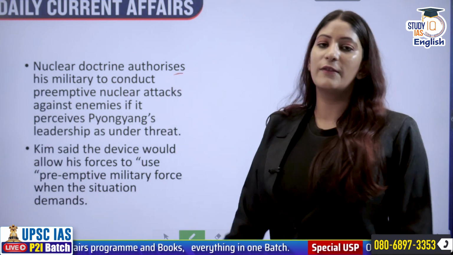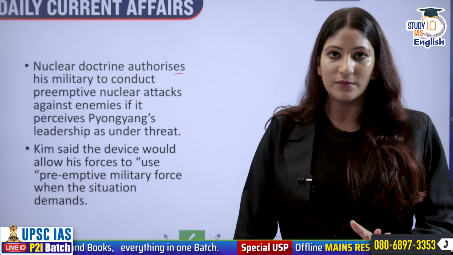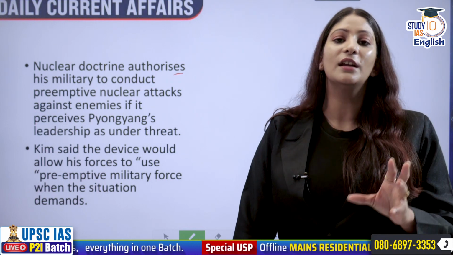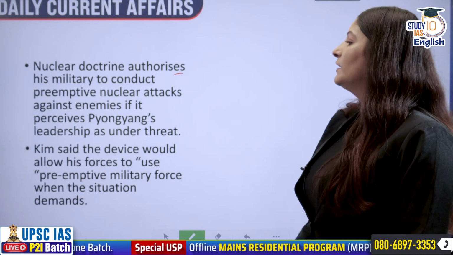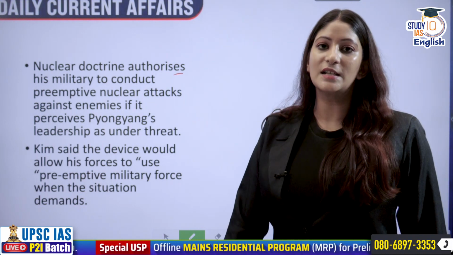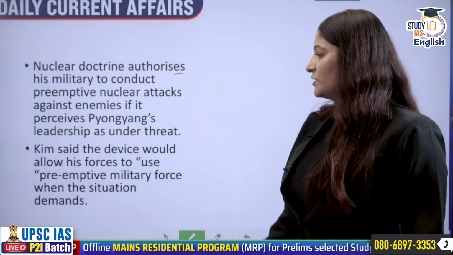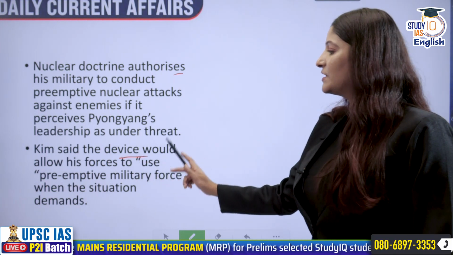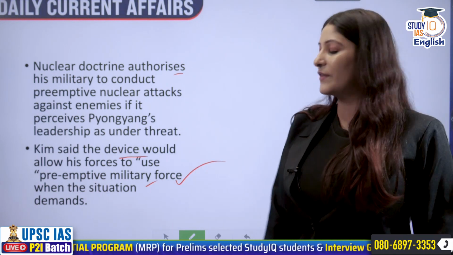Nuclear doctrine of North Korea says that if the military presumes that there is a threat to the country of North Korea and threat to the leader of North Korea, then of course it can commence preemptive strikes of nuclear nature. Also, Kim has said that the device would allow his forces to use preemptive military forces when the situation demands.